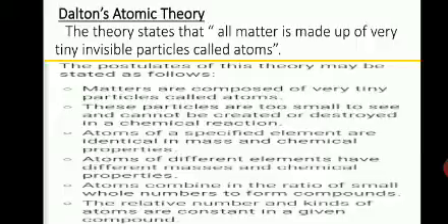The third one is: atoms of a specified element are identical in mass and chemical property. Identical in mass and chemical properties means they have a fixed mass. Then only it is identical in mass and chemical properties.